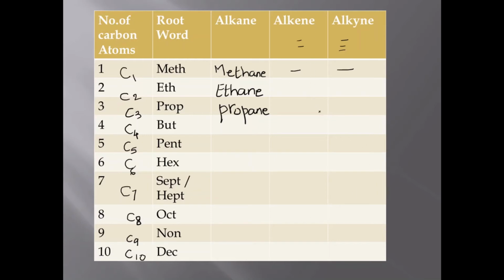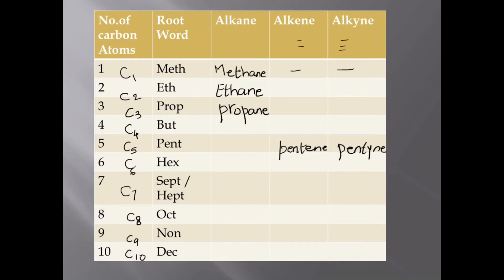I just give one more example for alkene. If it is pent, you can put the suffix as ene, pentene. And for alkyne, you put a suffix of ine, pentine. So students, I am giving you this work that you need to complete this table, and any problem, please write it down in the comment box so that I can get back to you.